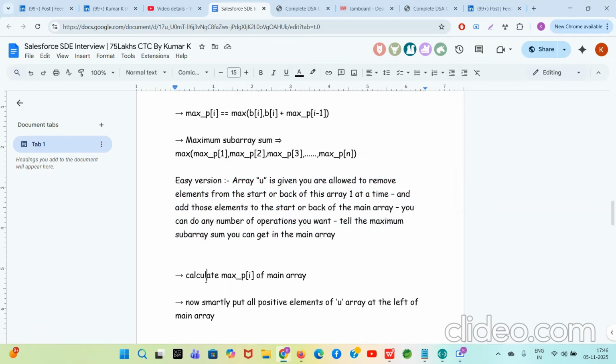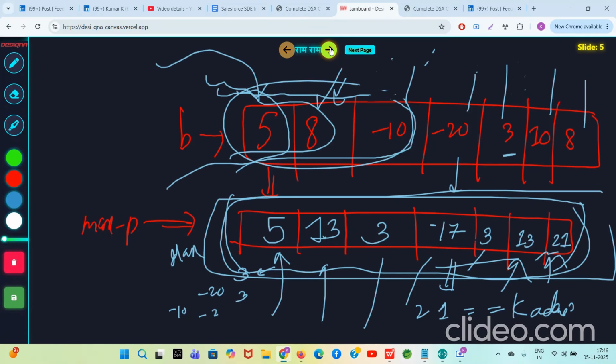So the trick is simple. The trick is to smartly put all the positive elements of the U array at the left of the main array. Now, why is this trick working?